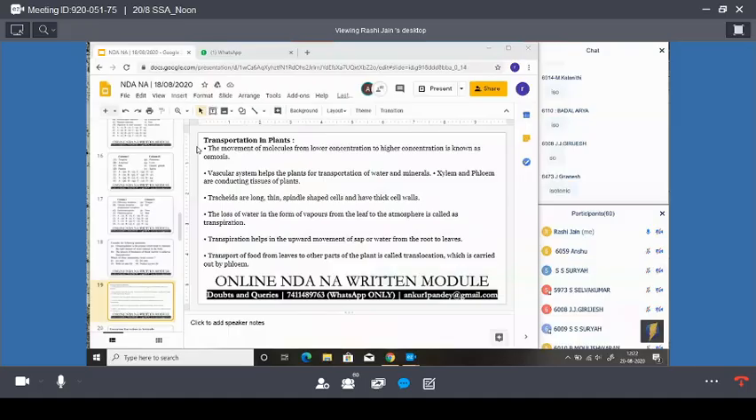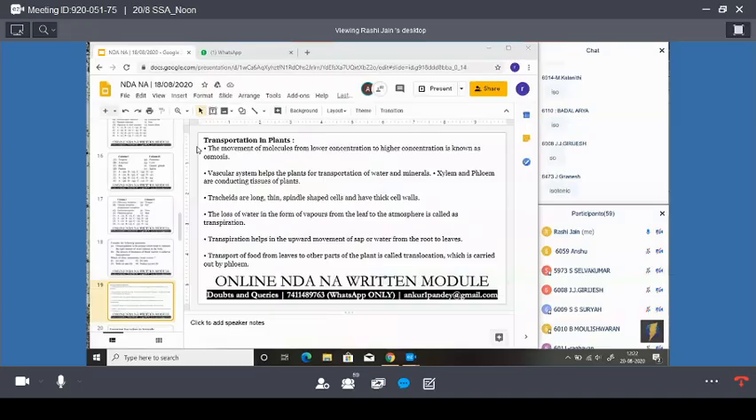Next. Tracheids are long, thin, spindle-shaped cells and have thick cell walls. Here the description of tracheids is given. So what are tracheids? Tracheids are long, thin, spindle-shaped cells with thick cell walls. These are the tracheids.